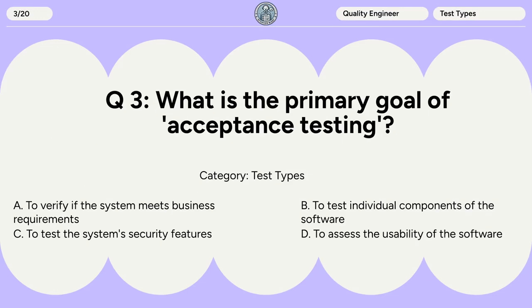Question 3. What is the primary goal of acceptance testing? A. To verify if the system meets business requirements. B. To test individual components of the software. C. To test the system's security features. D. To assess the usability of the software.